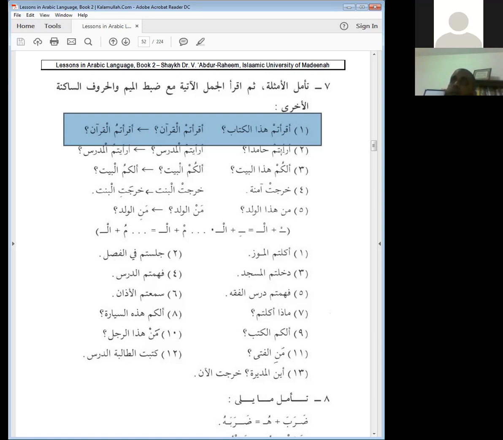Well, look what happens when this word قرأتم comes to meet another word that begins with hamzatul wasl, or it has a sukun. As we see here, أقرأتم القرآن. Did you all read the Quran? Now look what's going on here. They highlighted there for you. You see a sukun and they're clashing, right? So what do we do in this case? We put the dhamma on the meme, because the two sukuns are meeting.